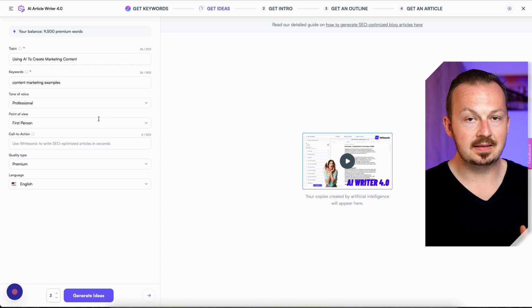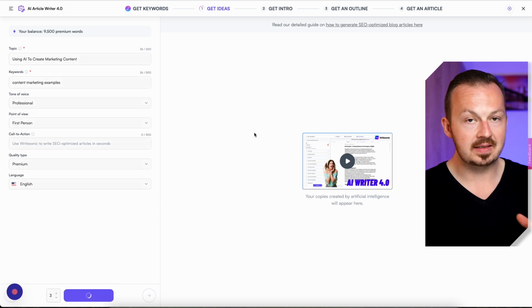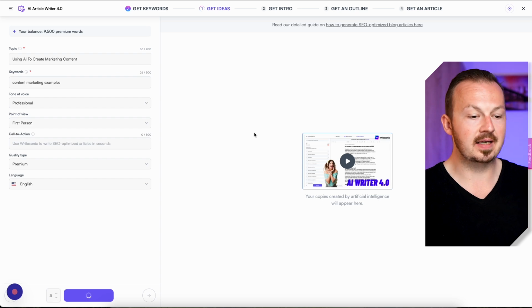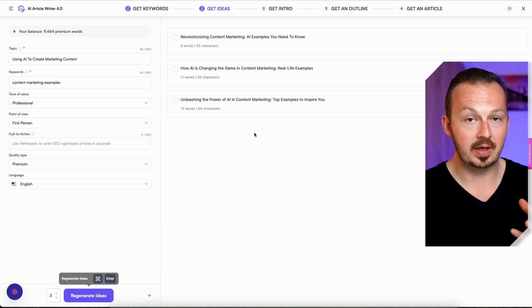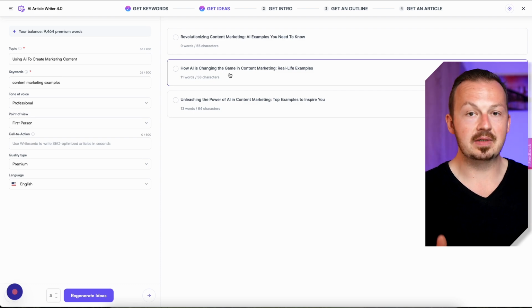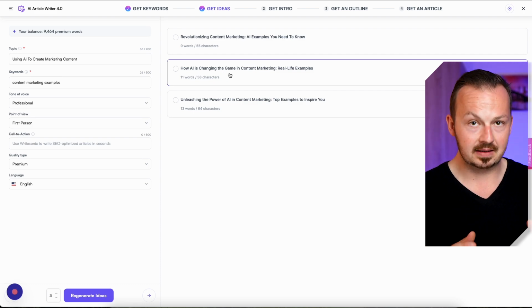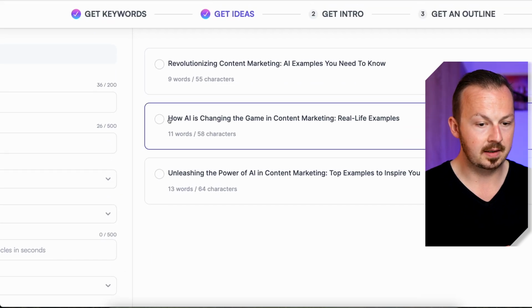Then the next part in this step-by-step guide will be creating ideas. So I'm just going to click on this button, and also this keystroke gets recorded. So pretty much everything that you're going to click on is going to get recorded along with a caption that's going to be pointing to it. So because I have clicked on generate ideas and this AI is going to generate ideas for me, there will be a detailed step with a screenshot of clicking on the get ideas button, and then you want to select one of these ideas. So pretty much I'm just going to choose, let's say, this one right here.